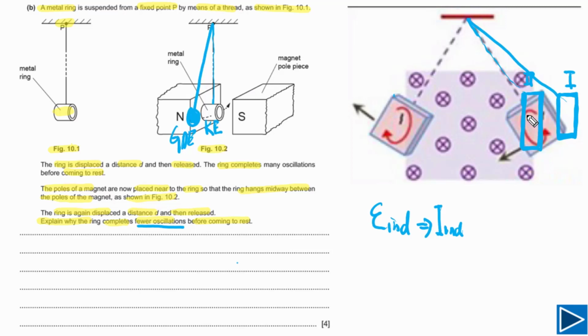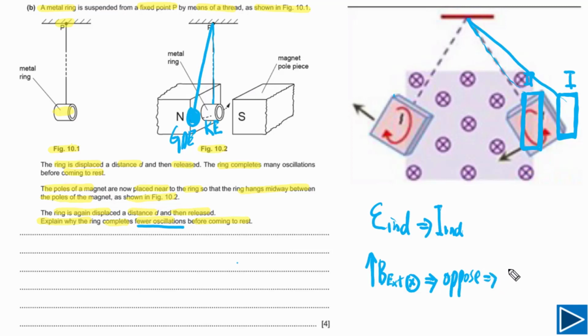Now we need to understand the direction of the induced current. For that purpose, we need to understand the direction of B external. So this is B external. This cross tells us the external magnetic field is into the page. But when the ring is entering this magnetic field, the external magnetic field is increasing. According to Lenz's law, this conducting loop will oppose the change in flux.